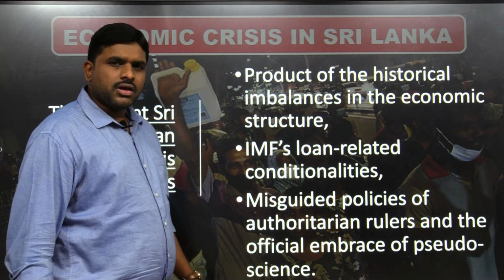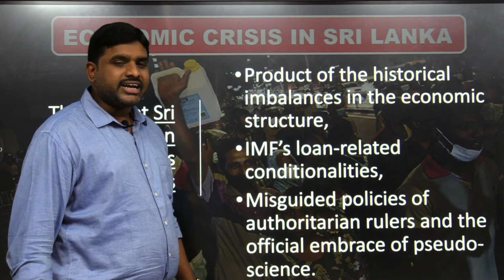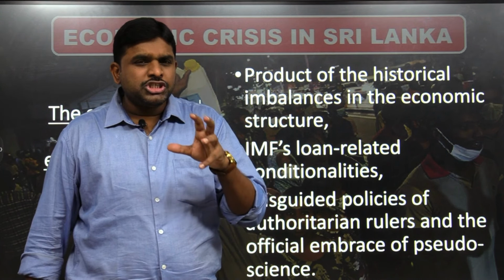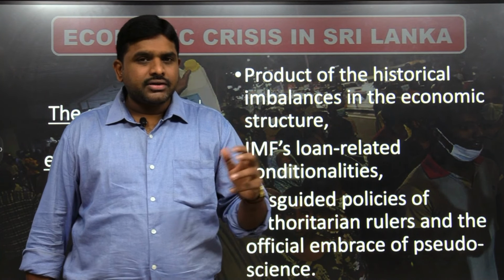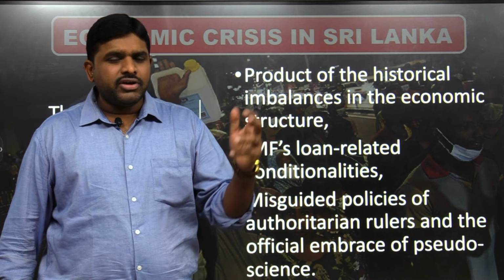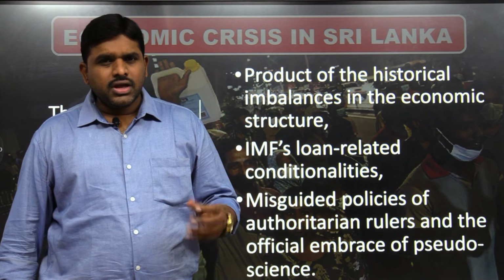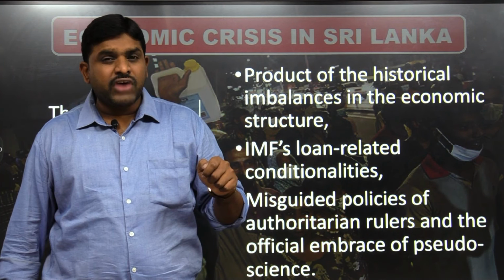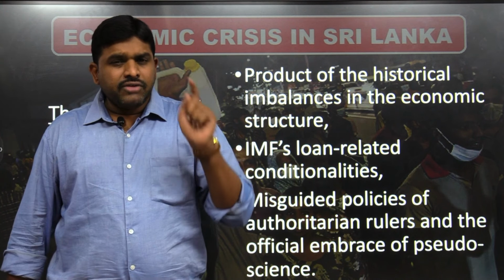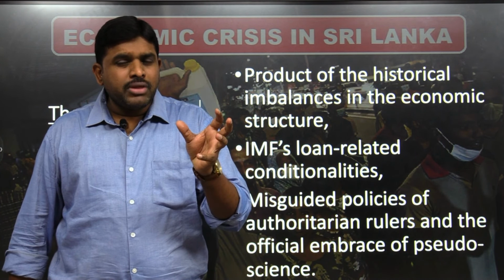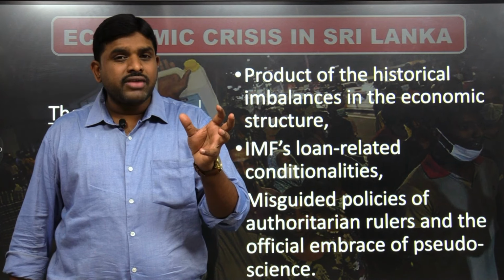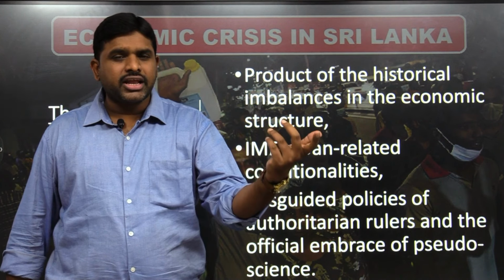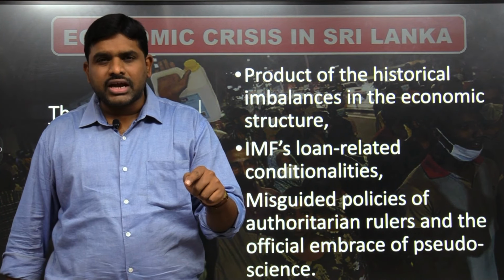Number two, IMF's loan related conditionality. What happened? Sri Lanka was in a position of collapse, bankrupt. So, it went to the International Monetary Fund in order to get some loans. Then the International Monetary Fund told that, yes, I will give you a loan, but your fiscal deficit is 5%. What is fiscal deficit? Fiscal deficit means the amount of money the governments or the countries should borrow from external countries or external organizations for the sake of survival of the country.